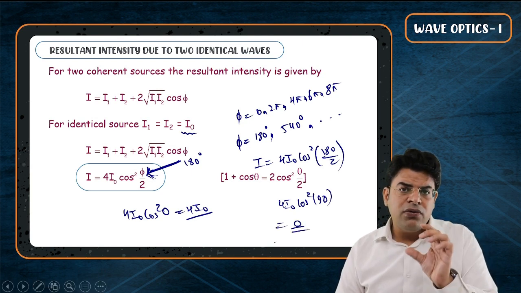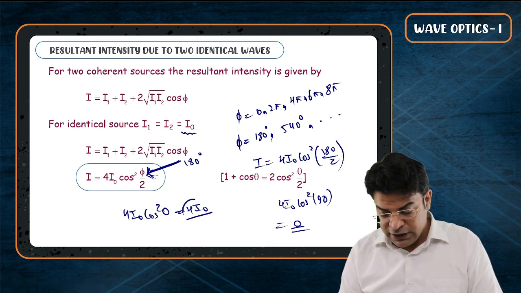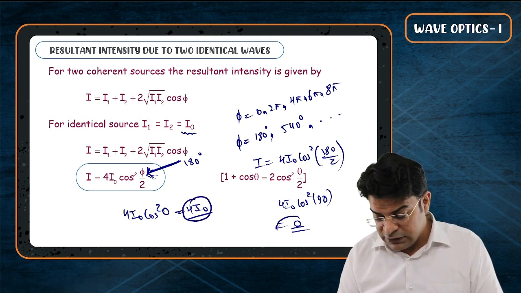So what are you trying to establish here, sir? The maximum intensity is 4 I naught. The minimum intensity is 0.